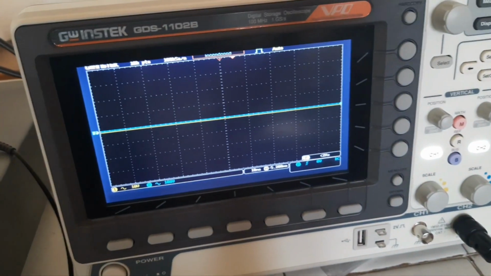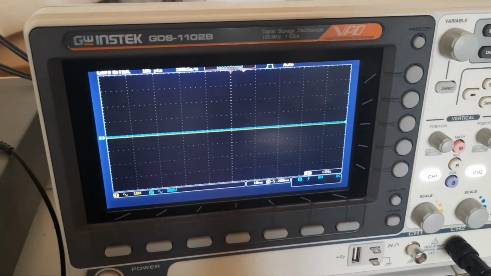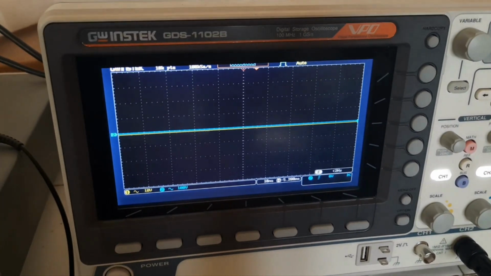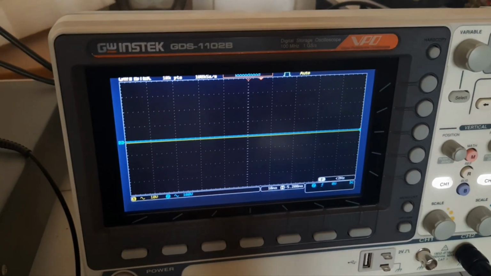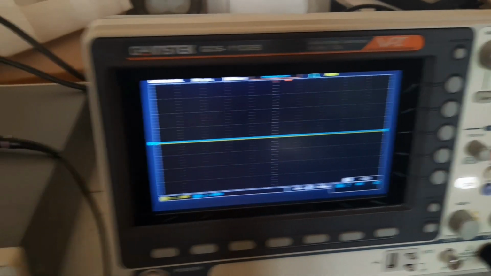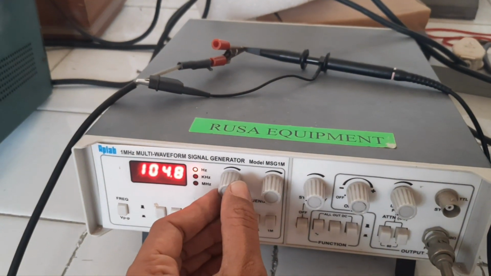If we apply the first waveform, it is about the frequency 100. So I am applying frequency 100 here.